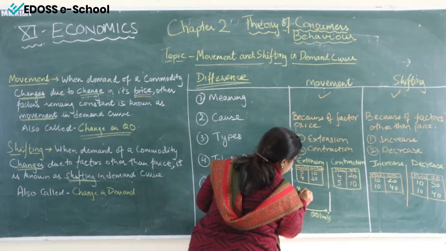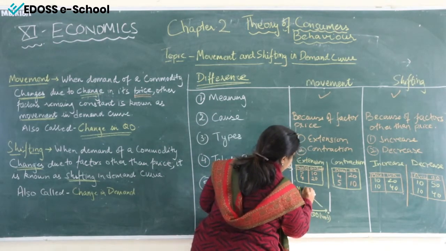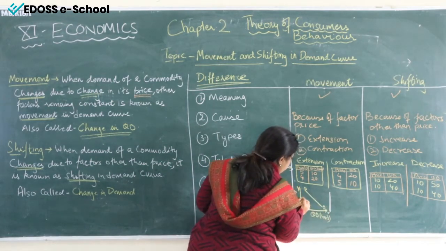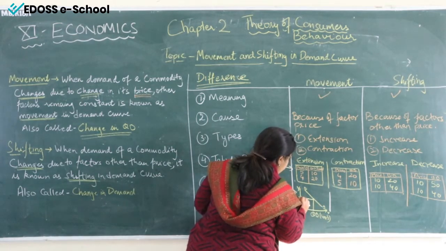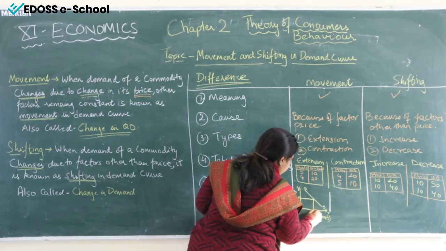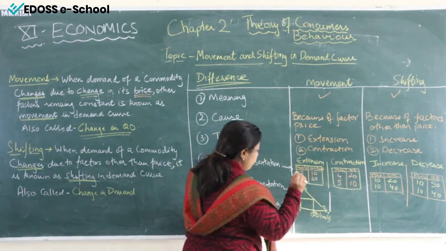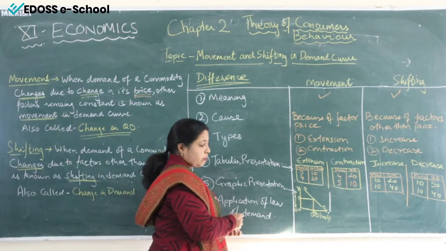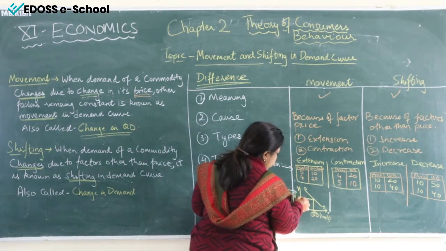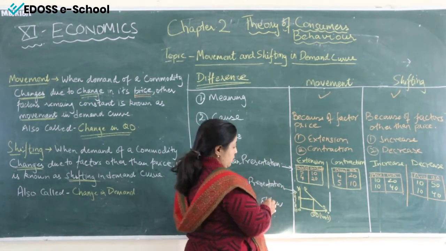First we will make the original diagram of demand. We have made the original diagram of demand and we are going to take a point on it. This is price OP and this is quantity OQ. This is the original diagram. Now what will happen? Suppose there is an increase in price.